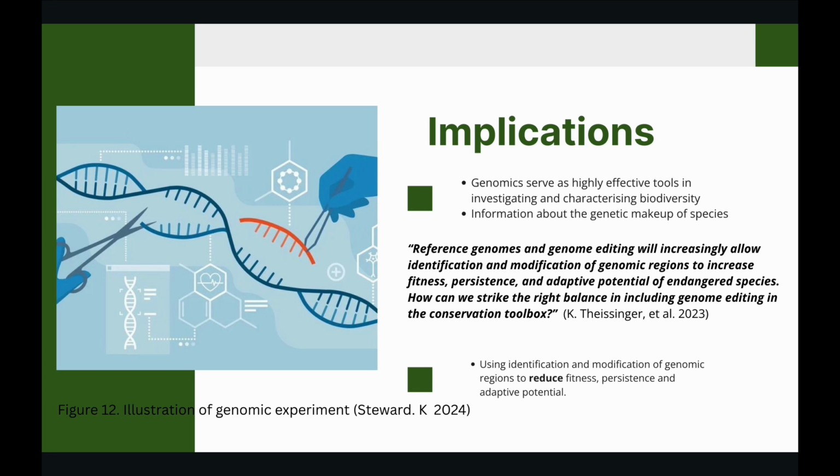A report conducted by Thasinger and collaborators found that genomics serves as a highly effective tool in identification and modification of genomic regions to increase fitness, persistence, and adaptive potential of endangered species. Thus, scientifically informed management decisions can be made. We consider how this notion could be applied to invasive species to have the opposite effect, that is, using identification and modification of genomic regions to reduce fitness, persistence, and adaptive potential.